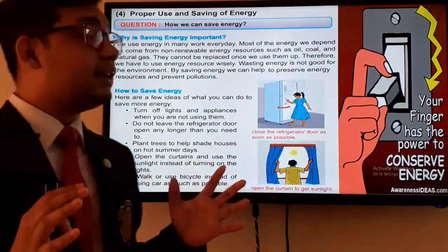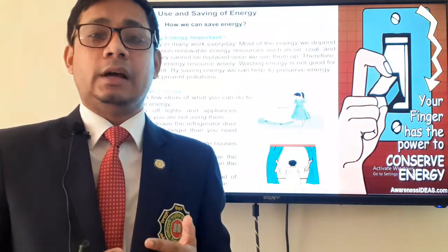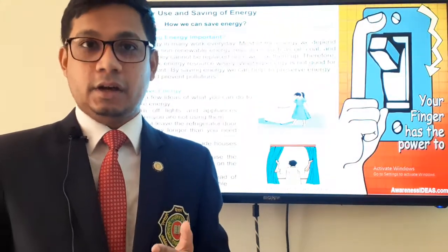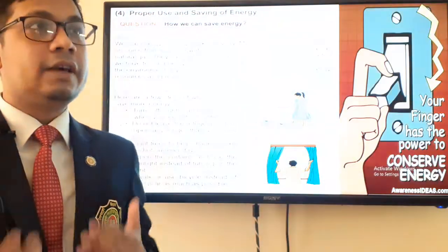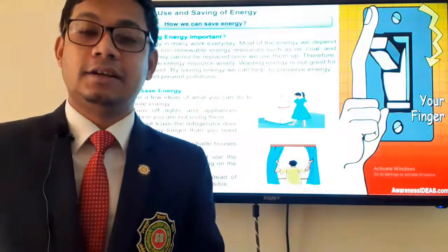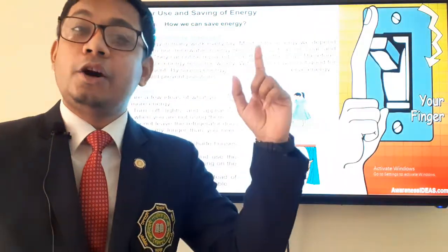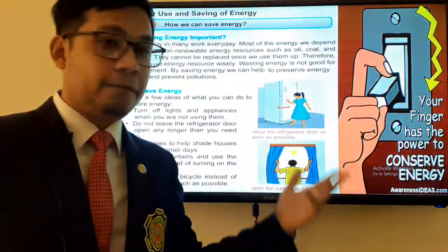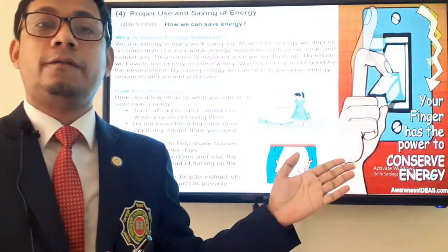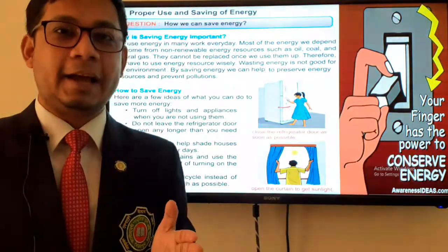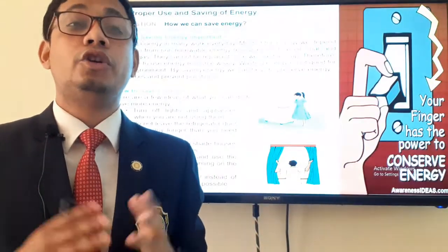Okay, so what are the things that we can do to protect or to save energies? That will be known as how to save energy. Saving energy is in your hand. You can save energy by a click of your finger. If you switch off the fans and the lights when you are not using them, you are saving a huge amount of energy.